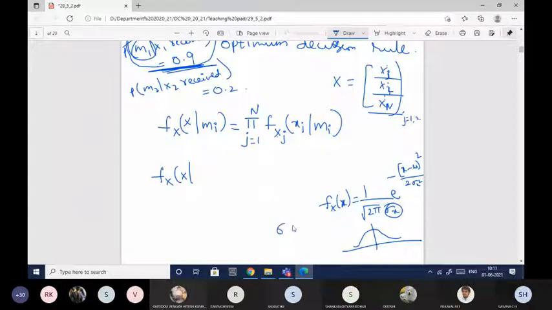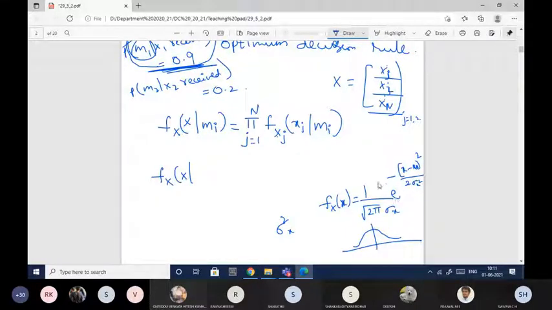Variance and standard deviation are related like this. Sigma x is equal to the standard deviation, or I can say that sigma x square is equal to the variance. So root of the variance will be the standard deviation. In the same way, mu is nothing but the mean, and again sigma x square is nothing but the variance.